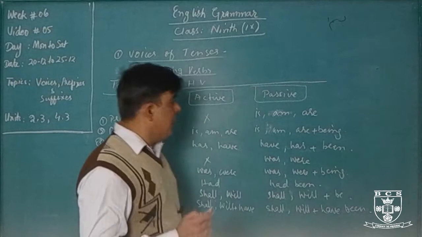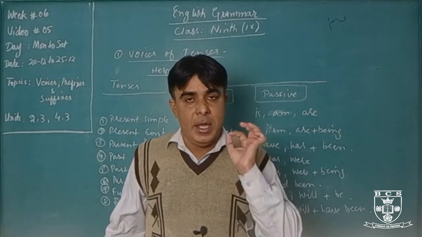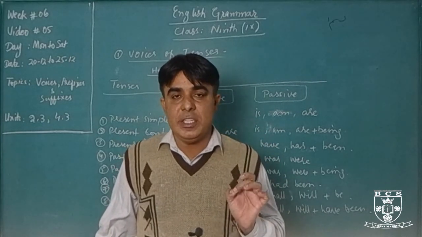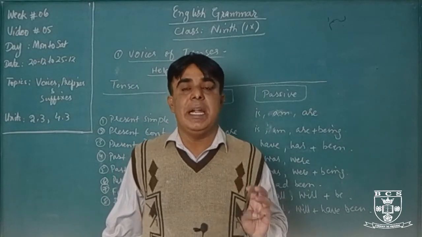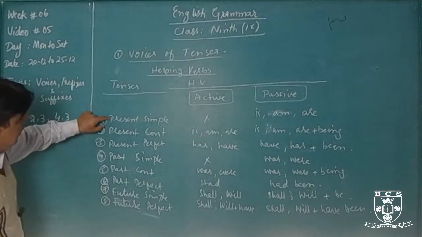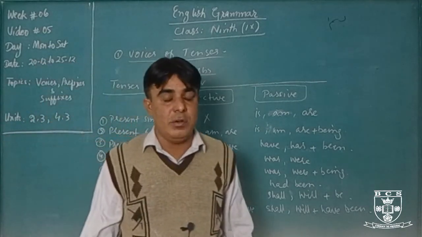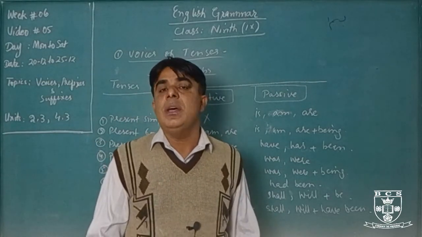Okay. So four tenses we will not change into passive voice: present perfect continuous tense, past perfect continuous tense, future perfect continuous tense, and future continuous tense. Okay, we will make the passive voice of the others, from present simple to future perfect. We will miss these four. I have already mentioned the names of these four tenses.